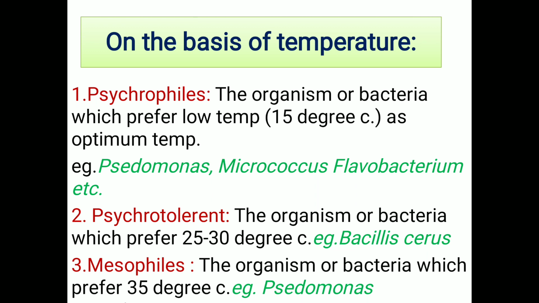Next one, mesophiles. So mesophiles means what? Those bacteria which grow better at a temperature range of 30 to 35 degrees Celsius. It is called mesophiles. For example, some species of Pseudomonas.